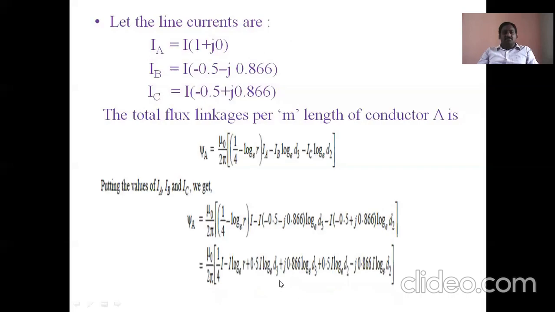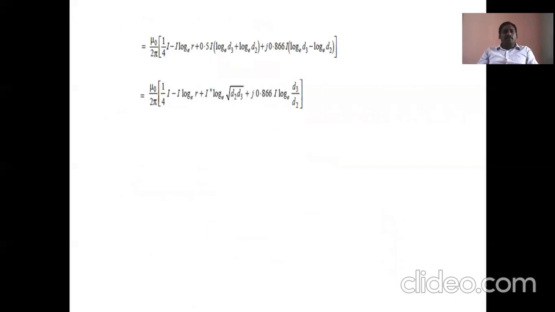After that, 1 by 4 into I minus I log e r, that means we will take common terms like this. After that, if you can observe here, this 0.5 is a coefficient which can be represented as a power, and log d3 plus log d2 is nothing but log of d3 into d2. That's why 0.5 is the whole to the power of 1 by 2. That's why here it is I into, not conjugate, simply I into log e into square root of d2 d3, and here minus is there. That's why d3 by d2.